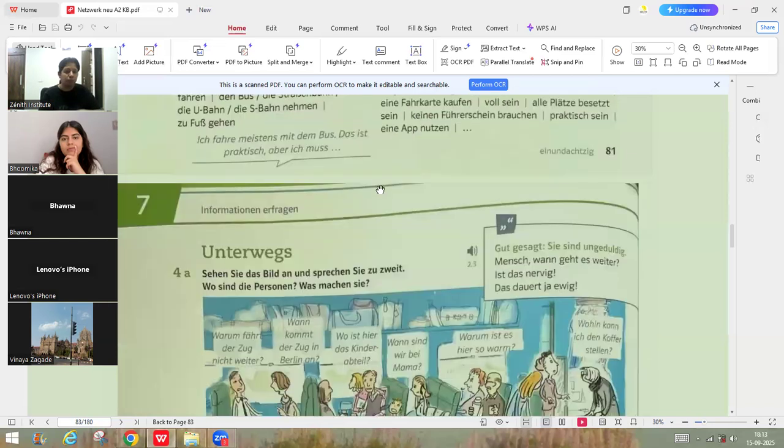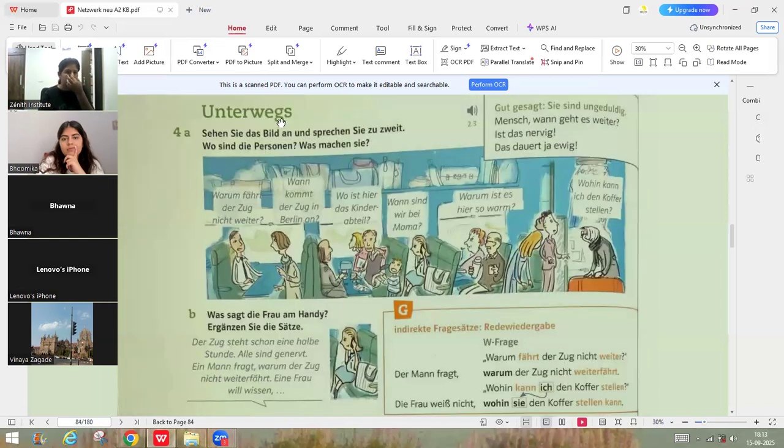Okay. This way. Now we are going to do this one, unterwegs. Unterwegs means on the way. Now in this picture, can you observe that everyone is asking some question to each other? Okay. Sehen Sie die Bilder an und sprechen Sie zu zweit. So look at the picture and talk among yourselves. Wo sind die Personen? Was machen sie? Where are these people and what are they doing?